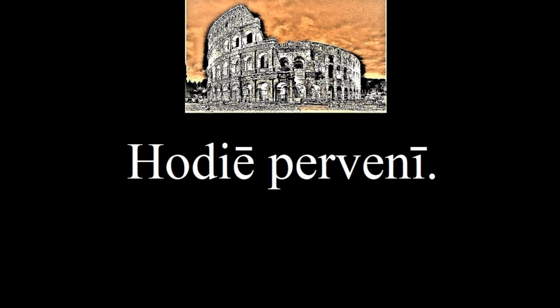We can add the prefix per to this word to give it the meaning of coming completely. So what would this mean? To arrive or reach. Remember, something that is permanent remains completely. And when you permute two things, you completely swap one thing for the other. Try to say now, I arrived today. Hodiē pervenī.